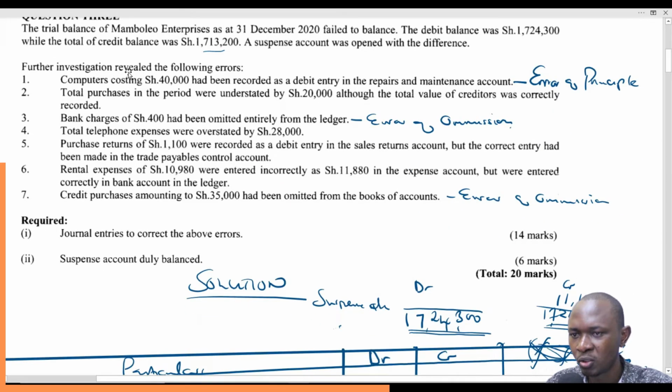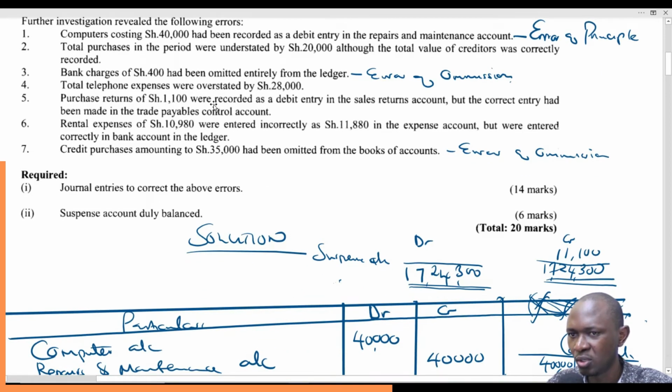Number 2, total purchases in the period were understated by 20,000, although the total value of creditors was correctly recorded. So total value of creditors was correctly recorded. Total purchases in the period understated by 20,000. So this is an entry that affects only one side of the trial balance. The other side is okay. The credit side is okay. It's the debit side that was understated by 20,000, and to be specific, the purchases account.